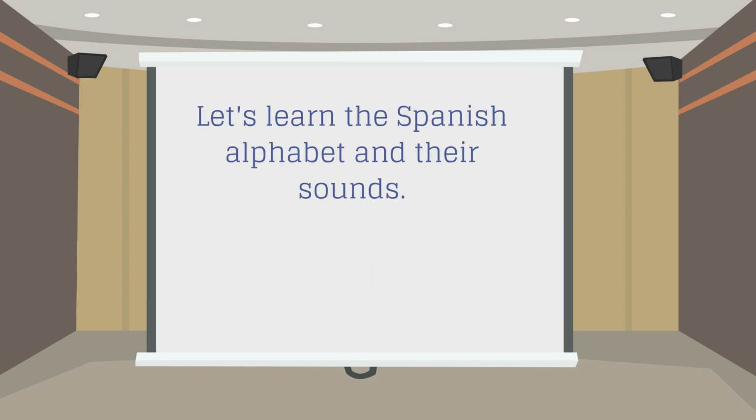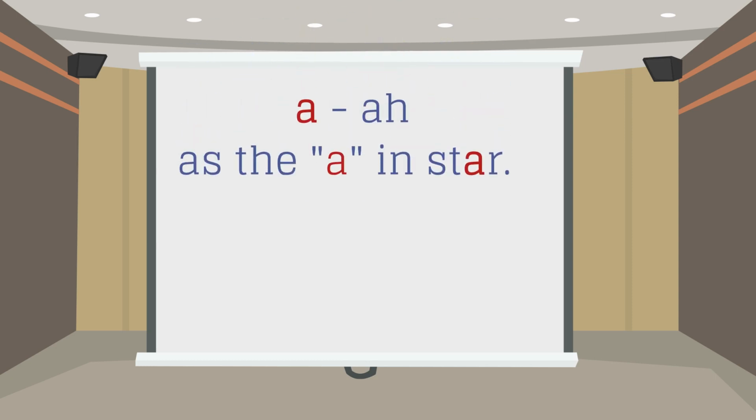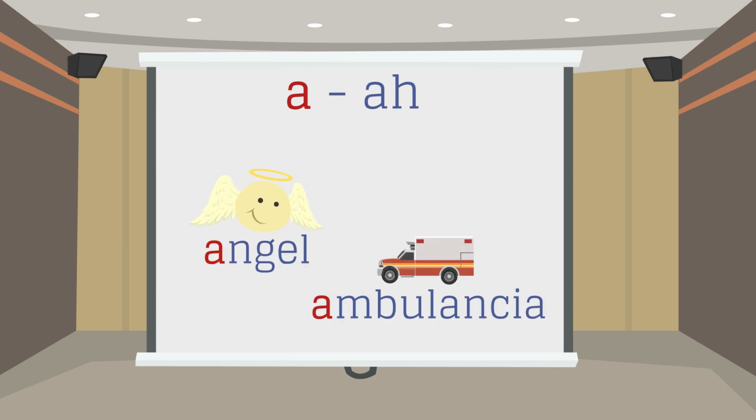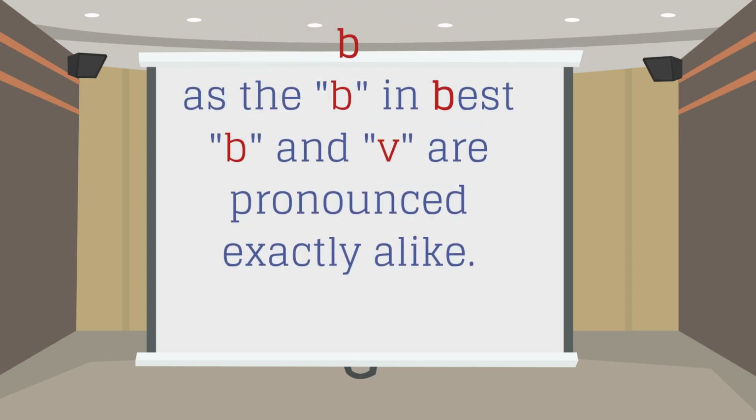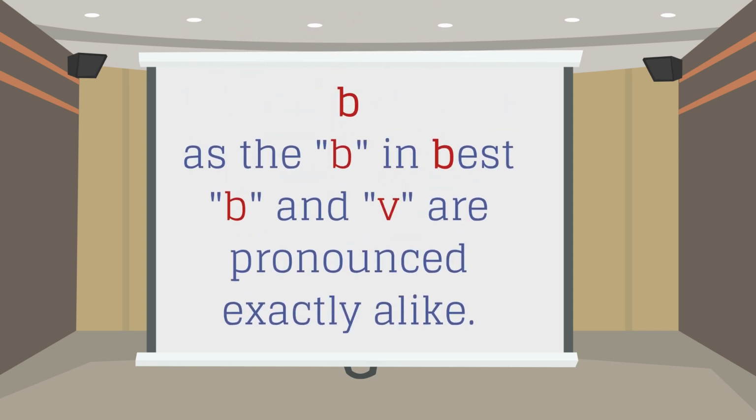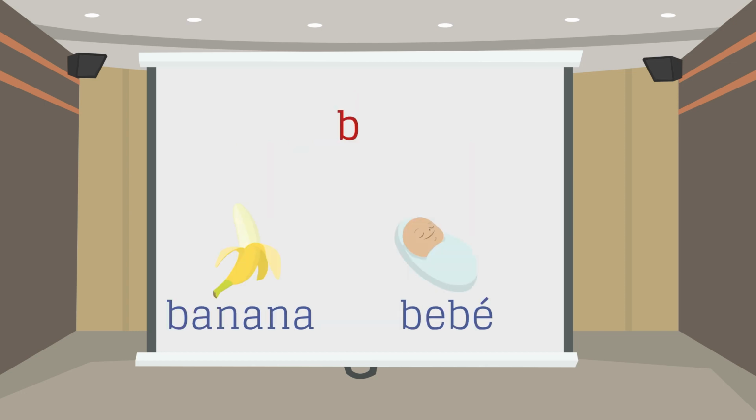Let's learn the Spanish alphabet and their sounds. A, as the A in star. Ángel, ambulancia. B, as the B in best. B and V are pronounced exactly alike. B, banana, bebé.